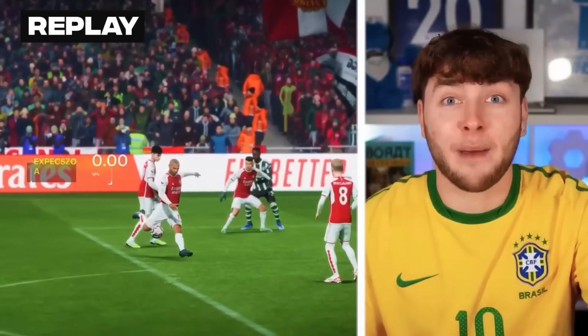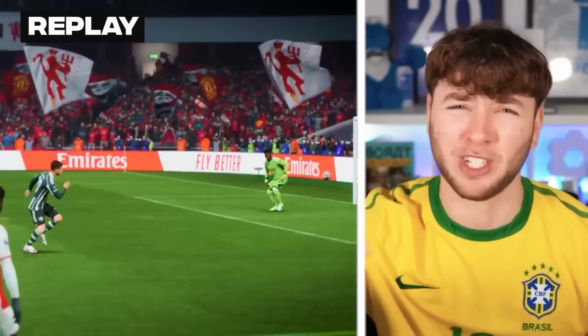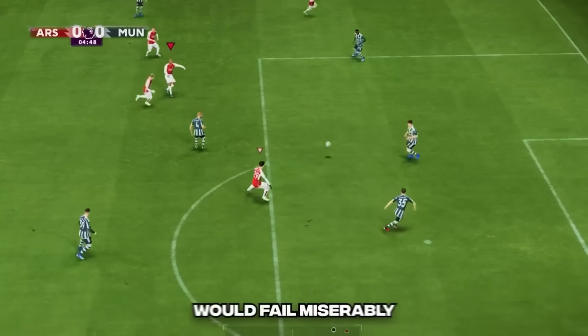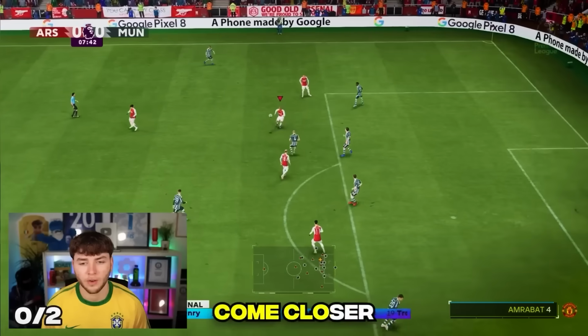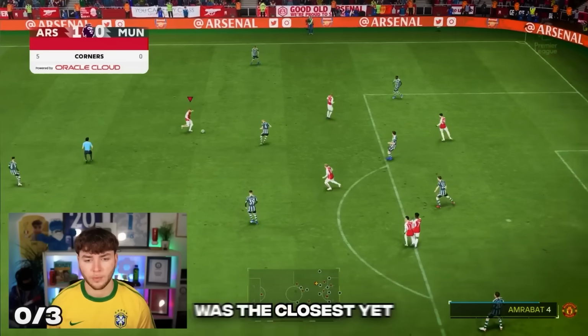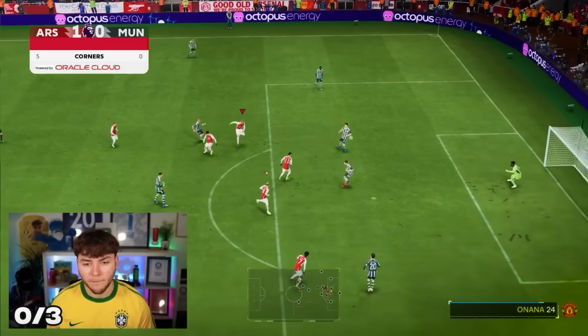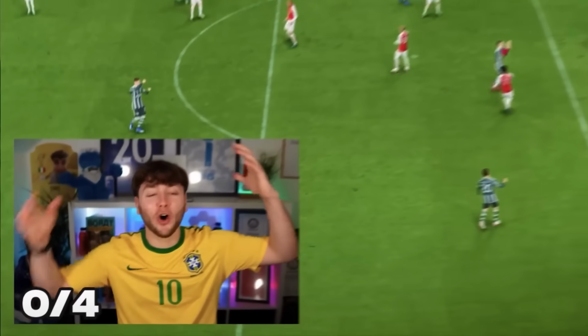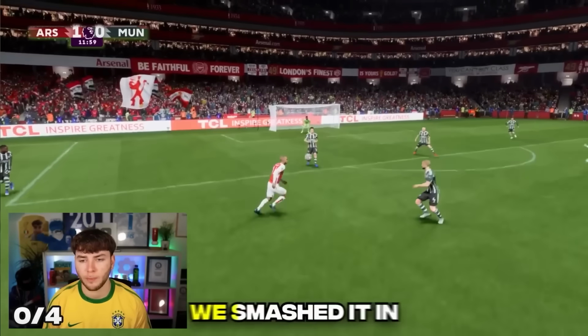That's a great first attempt, but we're going to give it another go. We're going to smash this. We're going to make this one better. But our second attempt would fail miserably. And we would come closer with our third go. No! That went top bins. That's it. We've done it. But our fourth was the closest yet. Flick up. Volley. Oh my God. That was it. That was absolutely it. And on our last attempt, we smashed it in. Volley it. That's it. I'm taking that.